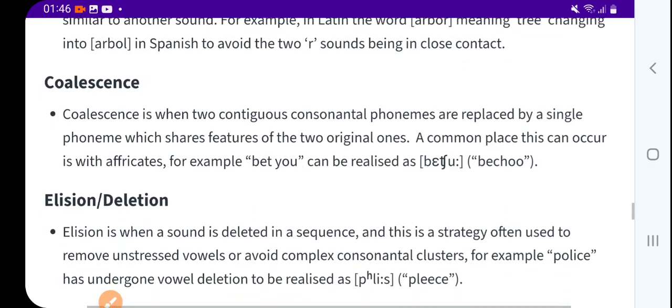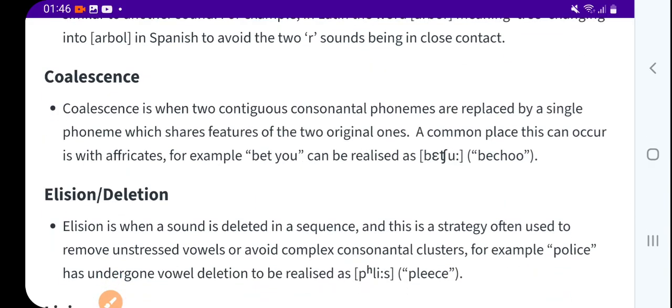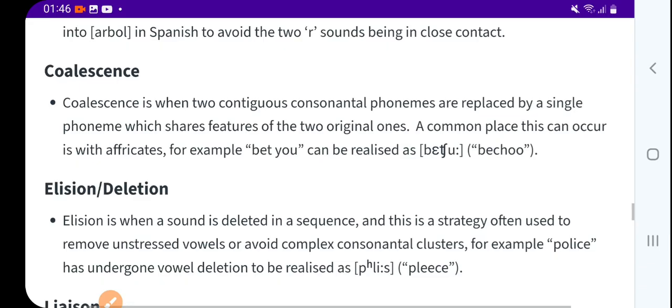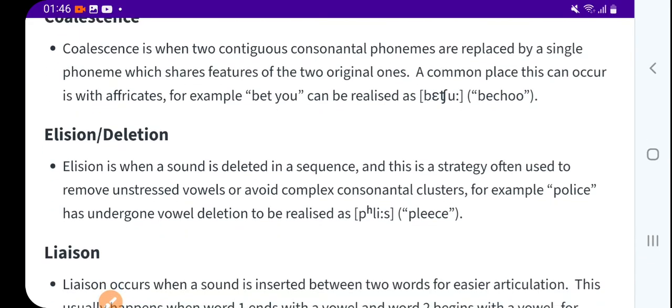Now coalescence is when two contiguous consonantal phonemes are replaced by a single phoneme which shares features of the two original ones.